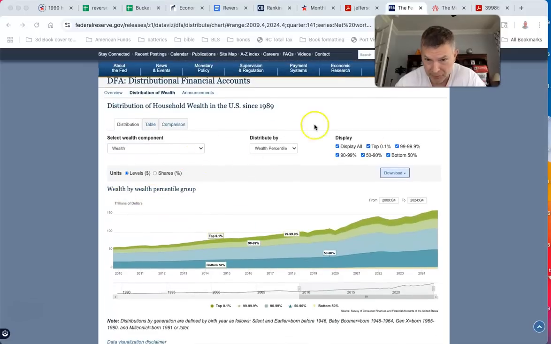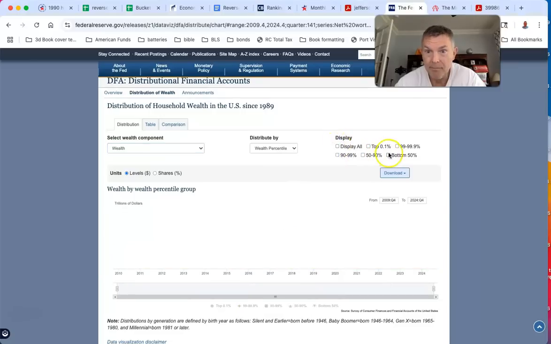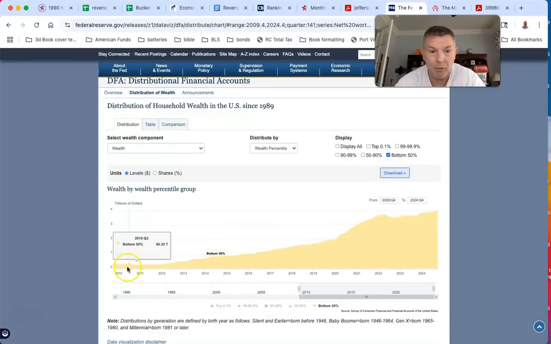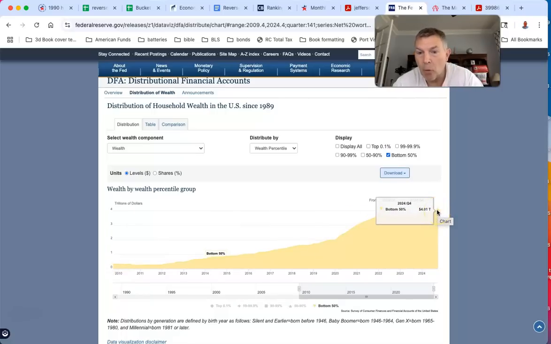All right. This is for everybody. We're breaking down 0.1%, 1%, 10%, above 50%, and the bottom 50%. So let's start with the bottom 50%. Bottom 50%, look at that growth in wealth. From 2010, it grew from 0.33 trillion to 4.01 trillion. So the bottom 50% total wealth is $4 trillion.